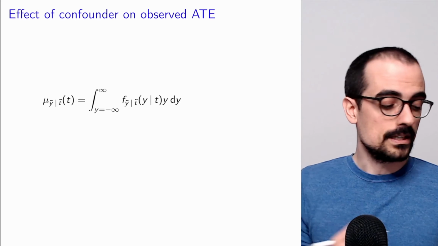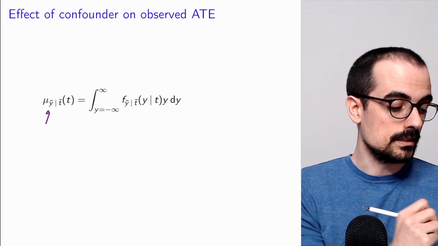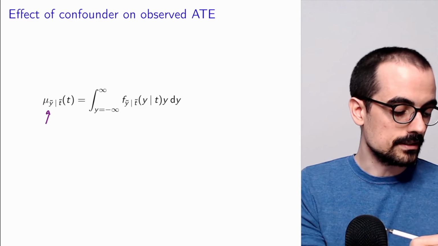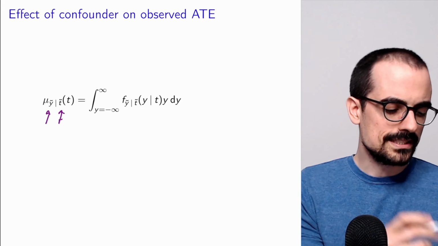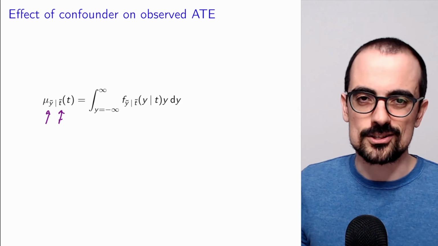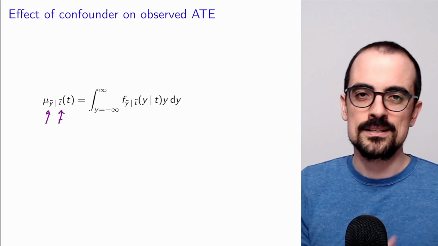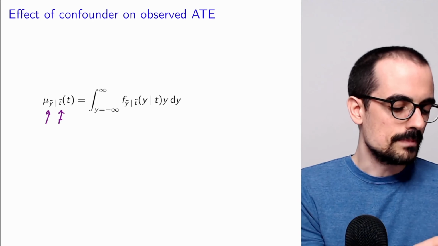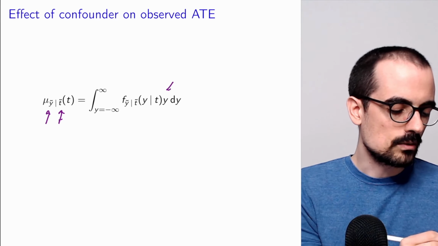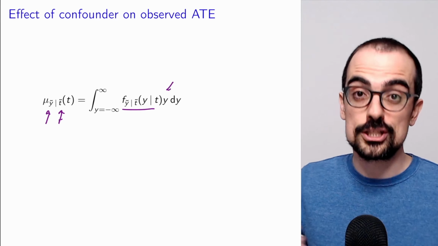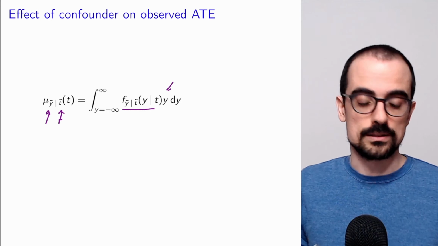So by definition, the conditional mean of the grades given the treatment is equal to this integral. We're assuming here that the grades are continuous, but if they were discrete, we just replace the integral by a sum and the PDF by a PMF. So we're basically looking at all the possible values of the grades and we're weighting by the corresponding conditional density given the value of the treatment.